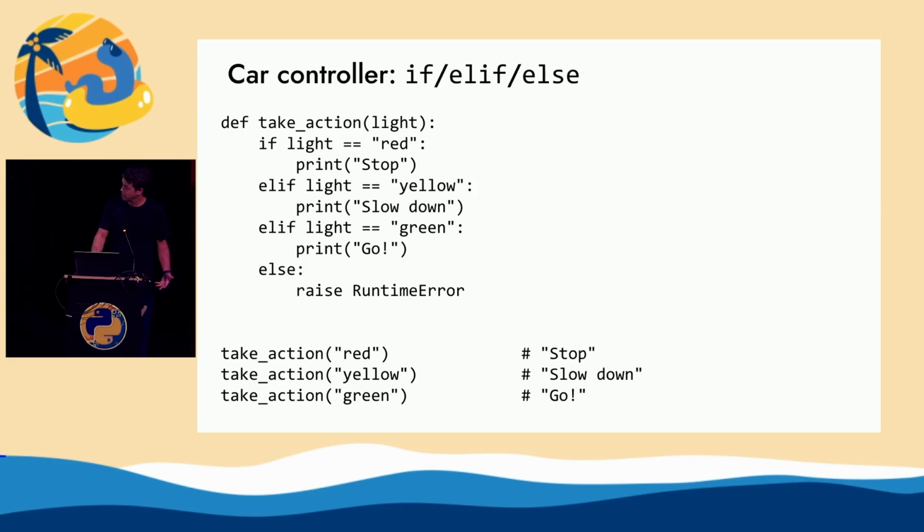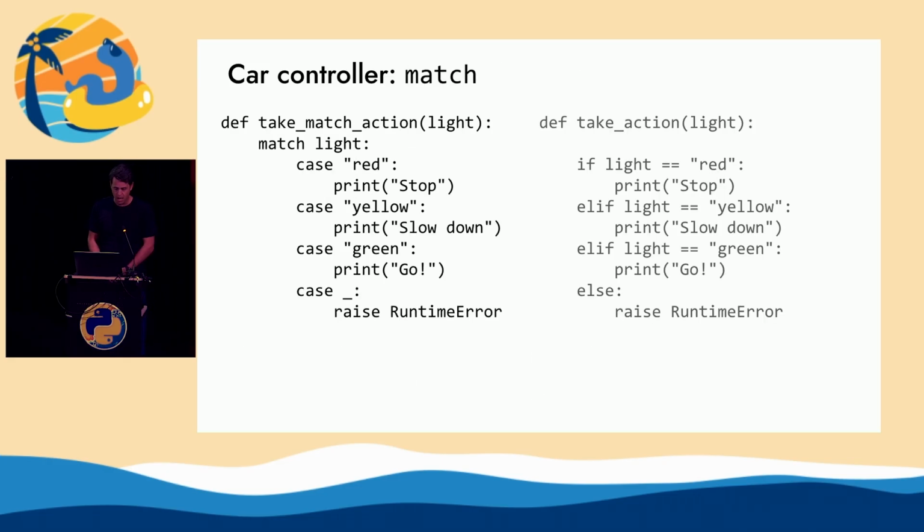So let's translate this into match. On the right, in grayed out text, is the code you were just looking at, and on the left is the match version of it. I've inserted a line so you can see the line by line correspondence. It's just a really straight port of this. The first thing you'll notice is that the light variable has moved up to the top. So in match light, the value you're trying to match against is only mentioned once.